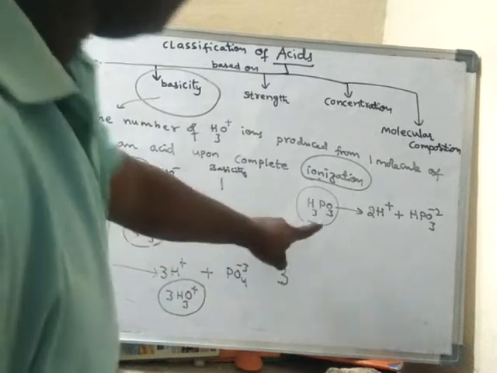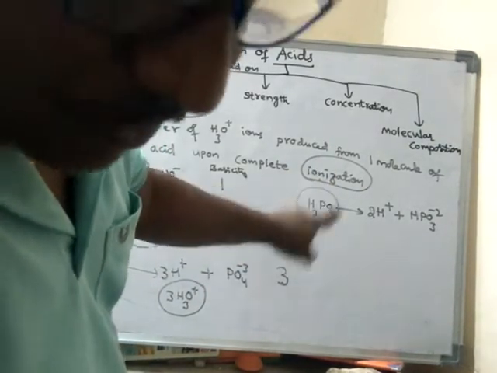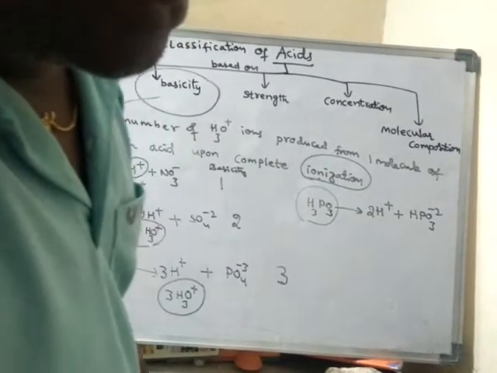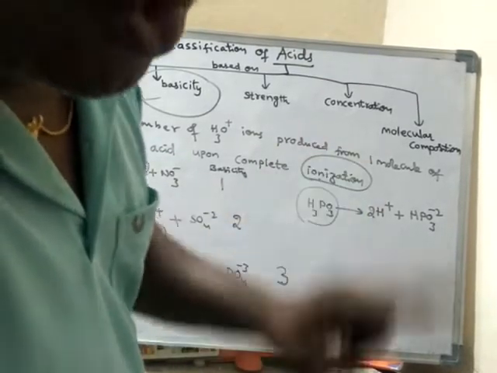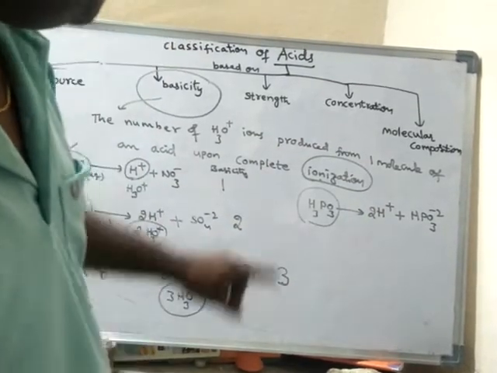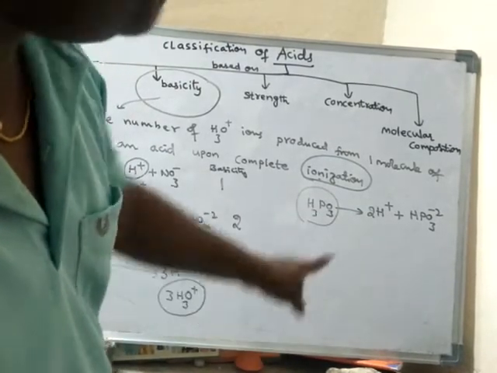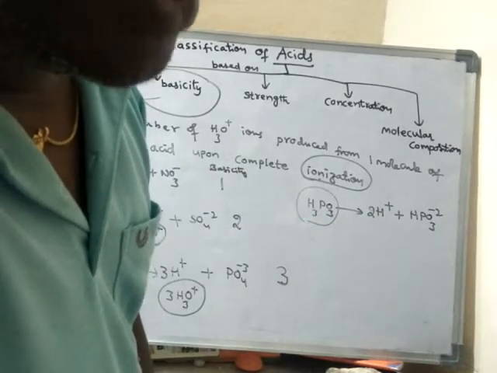Don't think that this molecule is not completely ionized. It is completely ionized, but it can produce only 2 H+ ions. That means this acid contains only 2 ionizable hydrogens. Out of 3 hydrogens, only 2 are ionizable, and the third hydrogen is not ionizable.